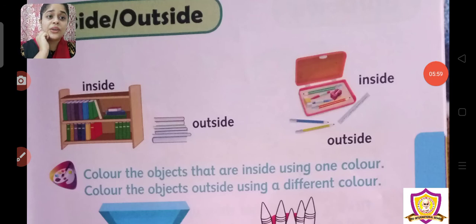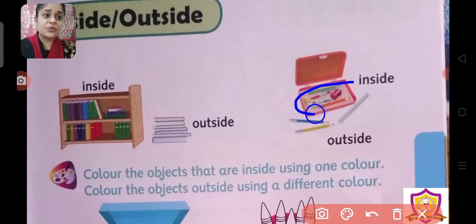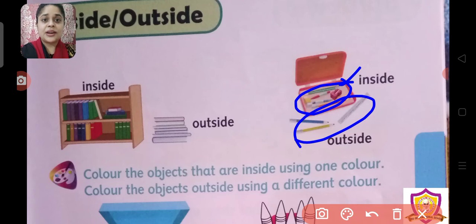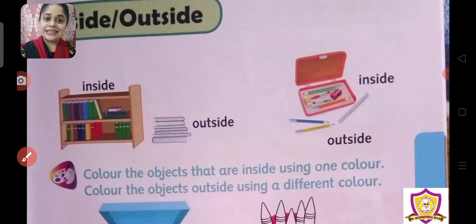Okay, now over here, can you see these compass box? So compass box के अंदर कितनी सारी pencils है? So it is inside. So this one is inside. It is inside, and these all pencils are outside the box. Compass box, right? अगर आपके पास भी compass box है तो what you do, you keep some pencils inside the box. जब आपको use होता है, जब आपको कुछ लिखना होता है तो what you remove it, remove the pencils, so that pencils are outside the box. Okay, now we'll see the next.